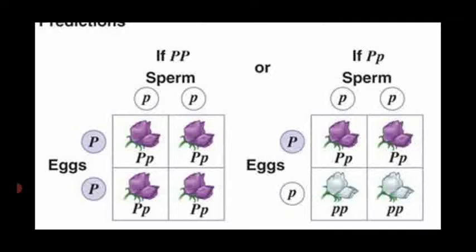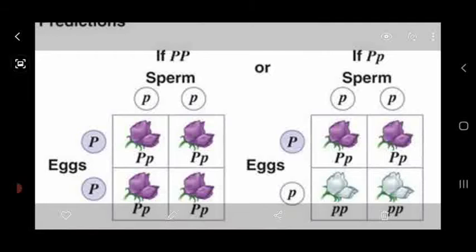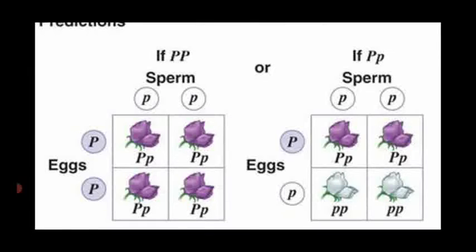When you come to the other one, two of them show purple and are heterozygous. The other two are white color, that is the recessive parent. So first one heterozygous purple, second one homozygous white color flower. That is, the ratio is 1:1:1. The test cross is proved by the monohybrid cross.